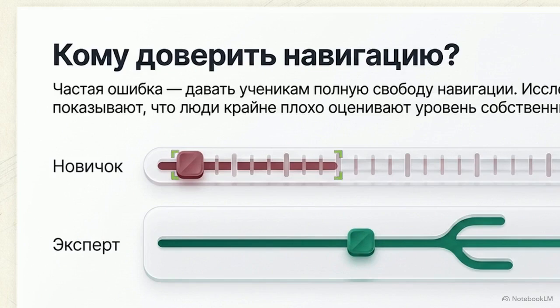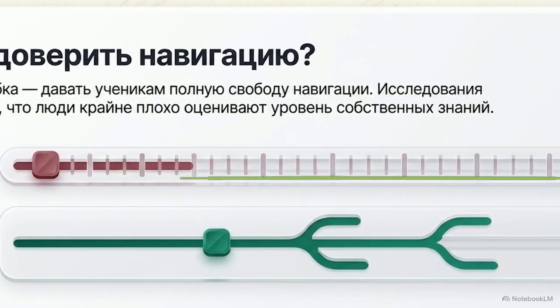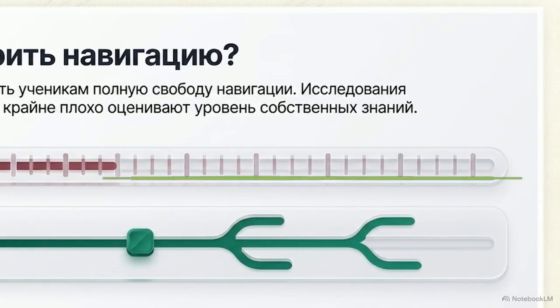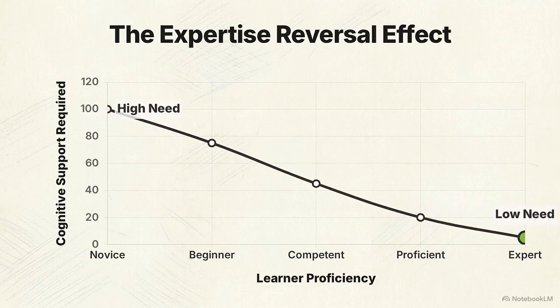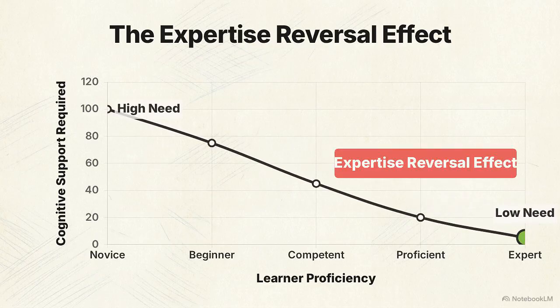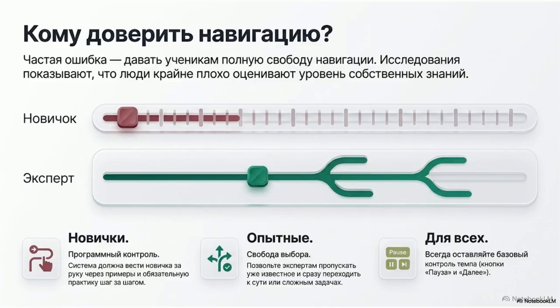This is known as the expertise reversal effect. Experts already possess internal mental schemas. Forcing them to sit through heavily narrated, step-by-step modules creates frustrating extraneous load, blocking them from the complex tasks they are ready to perform. These principles are not intuitive preferences or stylistic choices.